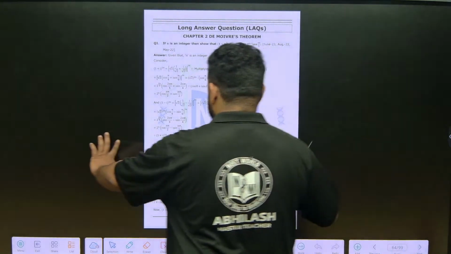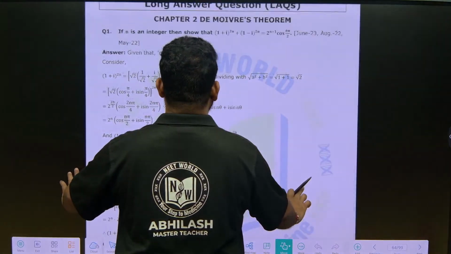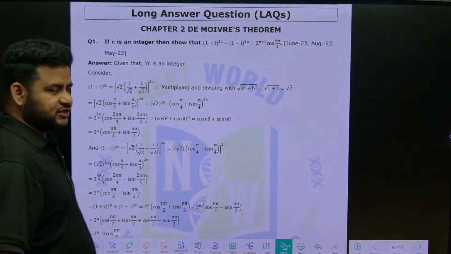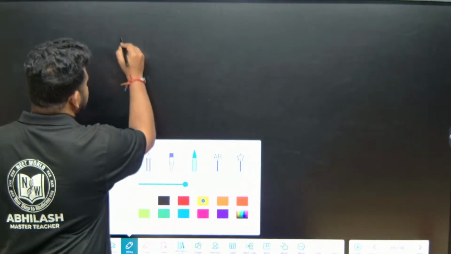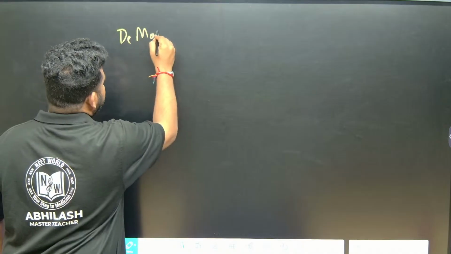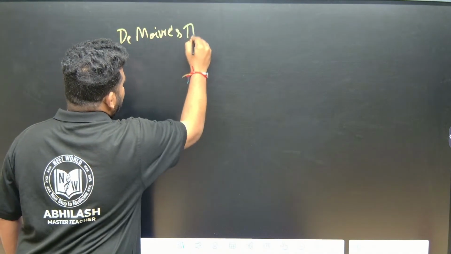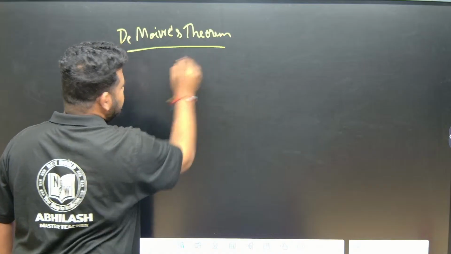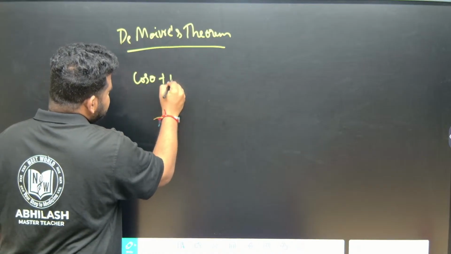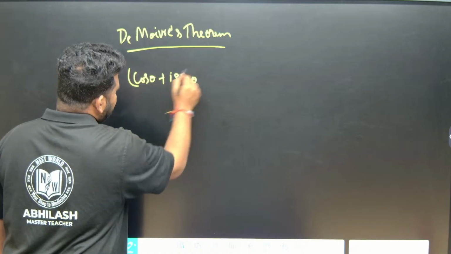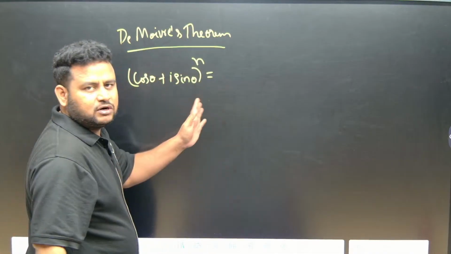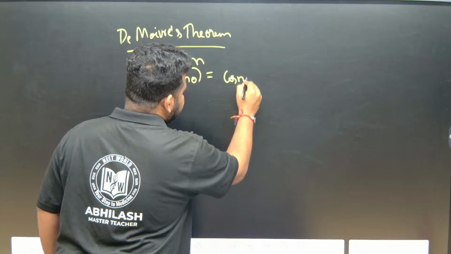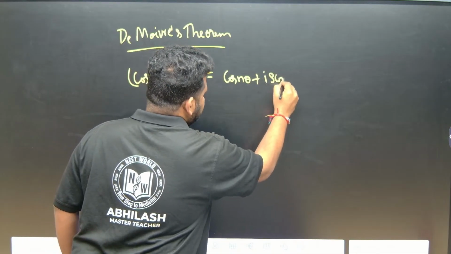Okay friends, these are the questions on de Moivre's theorem which are highly important. Yesterday itself I explained what de Moivre's theorem is, but let me reiterate again. De Moivre's theorem states that if you have cos theta plus i sin theta to the power of n, this will translate into cos n theta plus i sin n theta.